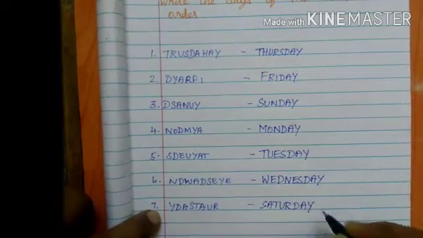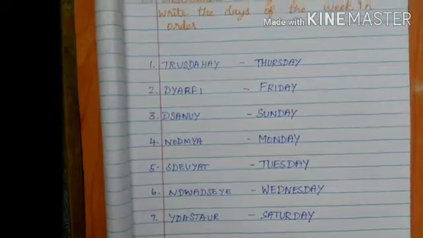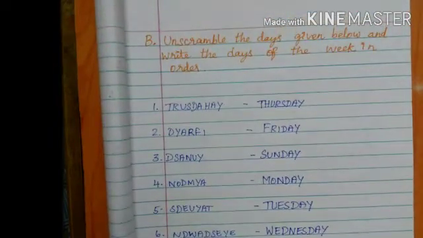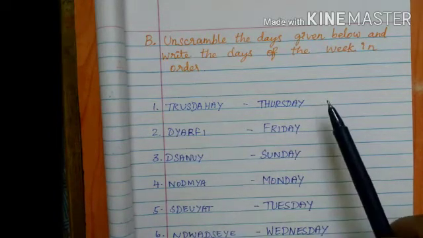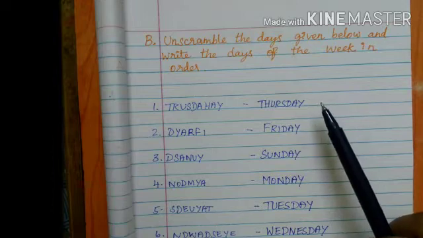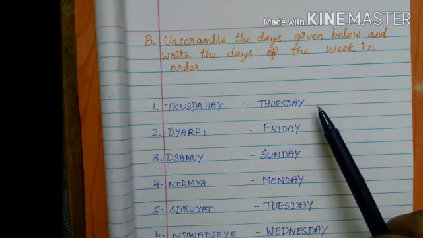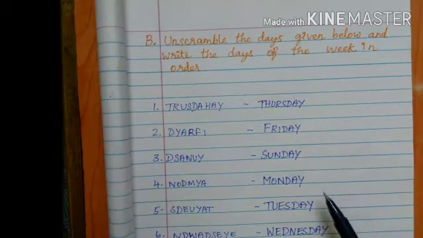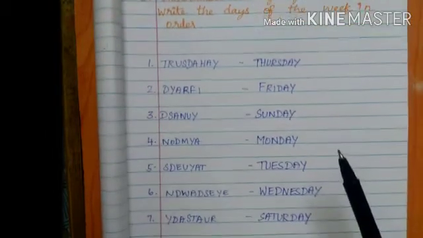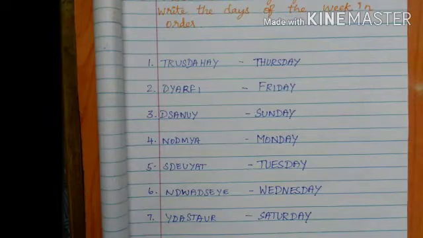So in each one, the letters are given unscrambled. This letter is not given in order. So you find out the order and find the name of the day of the week. So first one, Thursday, Friday, Sunday, Monday, Tuesday, Wednesday and Saturday. So these are the unscrambled days. You understand this one, children? Shall I move on to the next one?